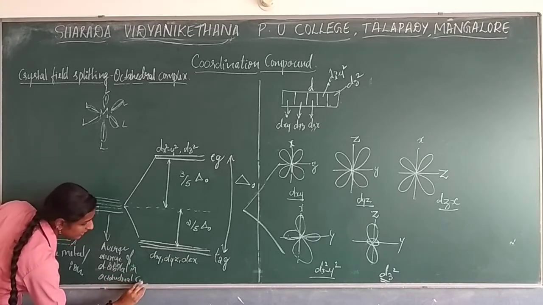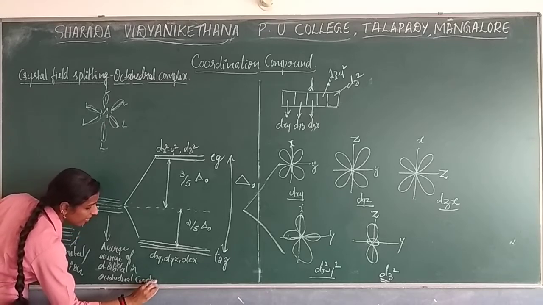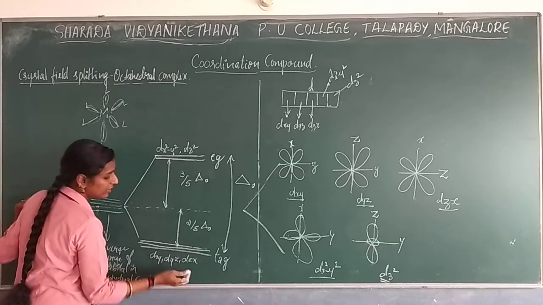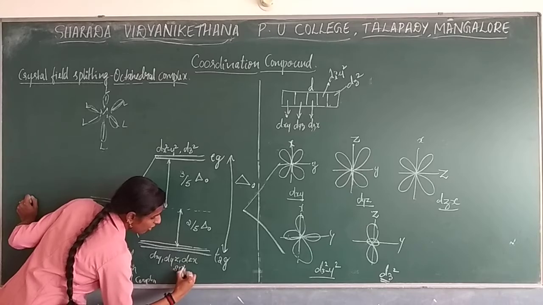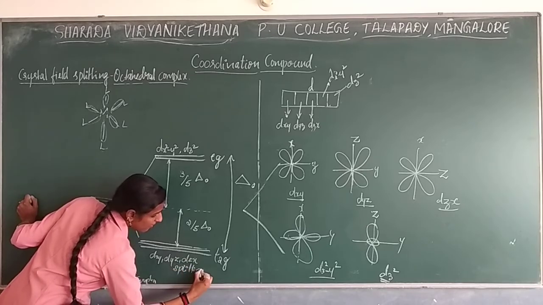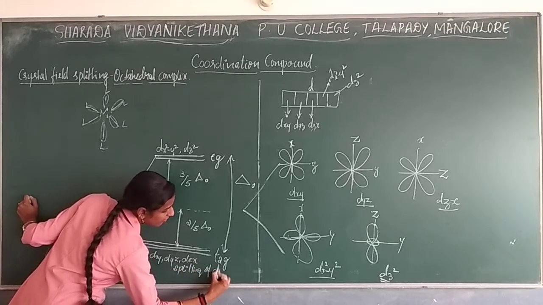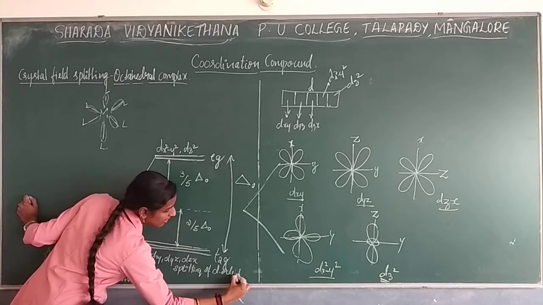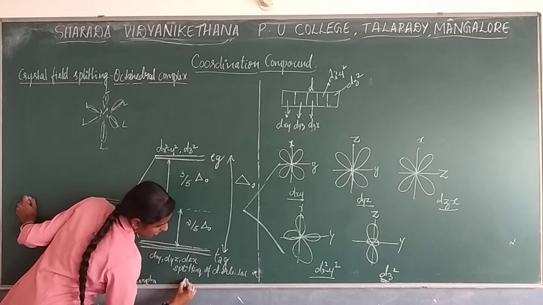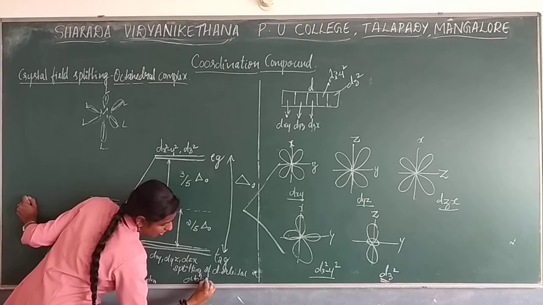And below this you need to write: splitting of d orbital in octahedral complex.